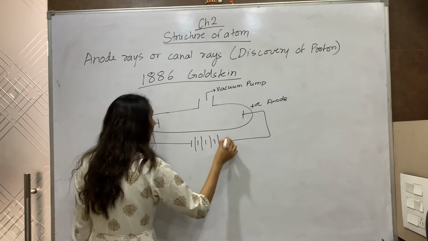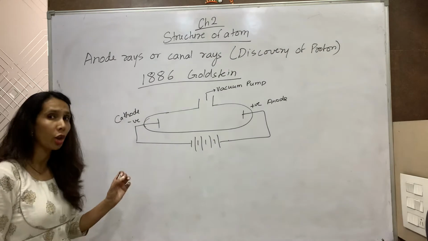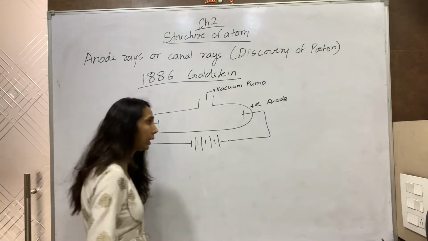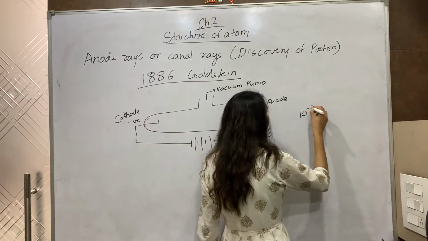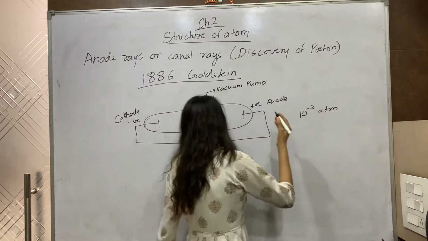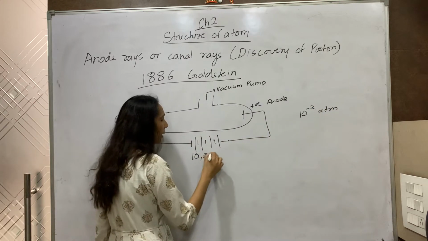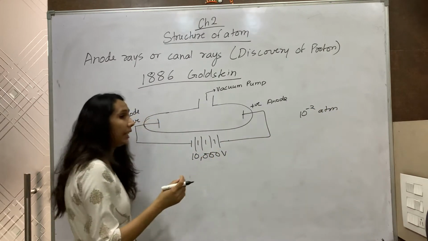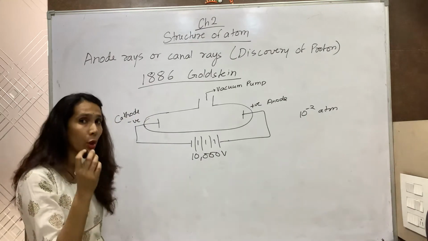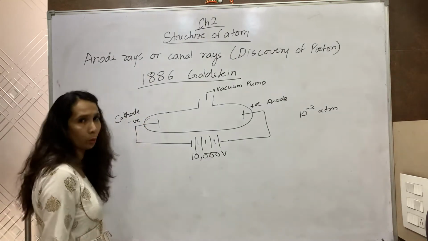He found that when the pressure was very low, approximately 10 to the power minus 2 atmosphere, and a high voltage of 10,000 volts was applied, there were some rays streaming behind the cathode.